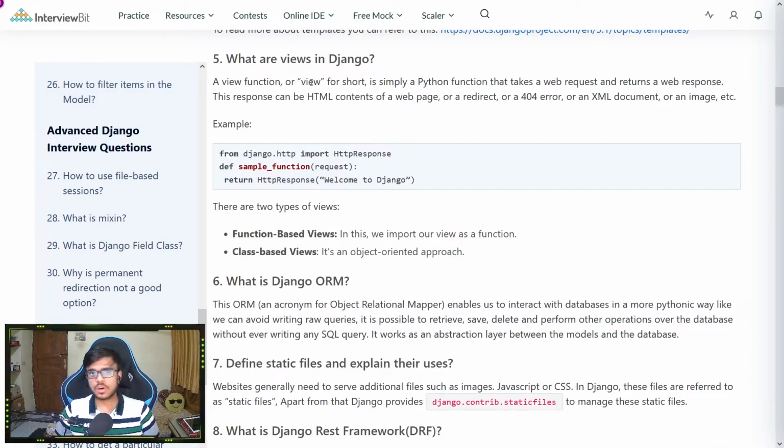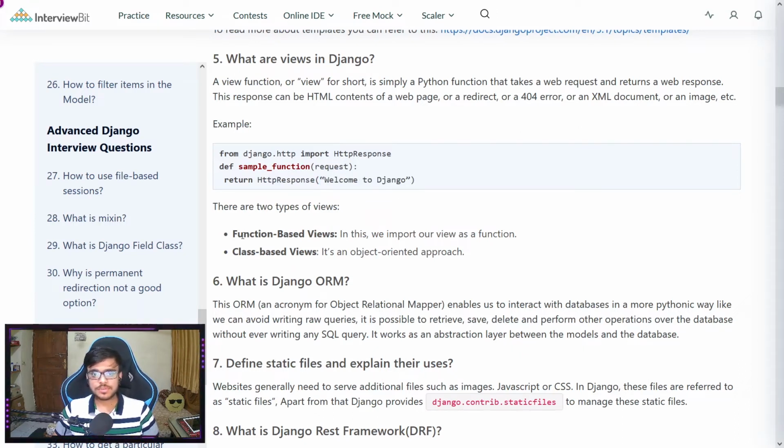So views, or view function, is simply a Pythonic function that takes the web request and returns a web response. Now the responses can be HTML contents of the web page, or redirect, a 404 error, or XML document, or image, anything. The example that they have given is we initially import HttpResponse from django.http. We have a function that takes in a request and it returns an HttpResponse. So here it is a string.